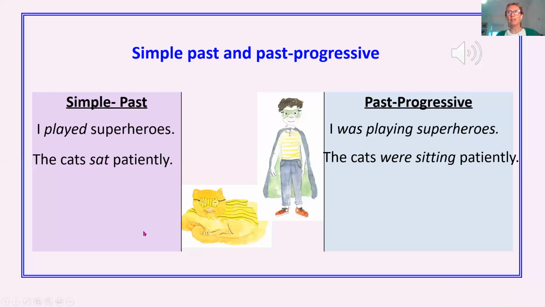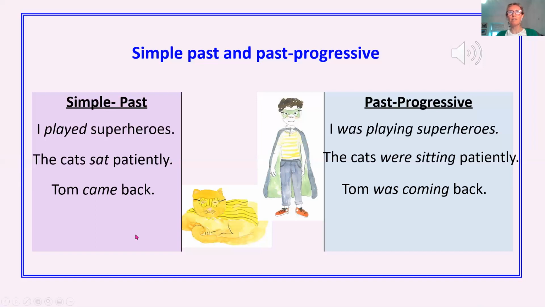Let's have a look at the next one. So Tom came. Remember, Tom is a boy, it's he. So what do we use for he? Do we use was or were? And then came. What will came become? So remember, with the ing, it's not came, it's coming. And remember, Tom is he, so it's was. So it's Tom was coming.